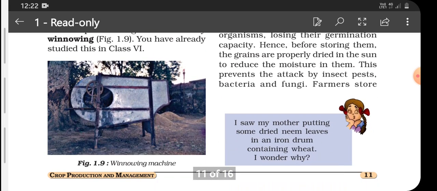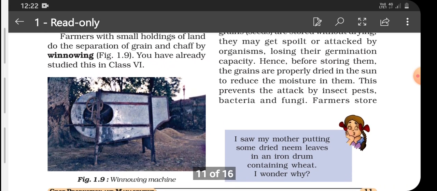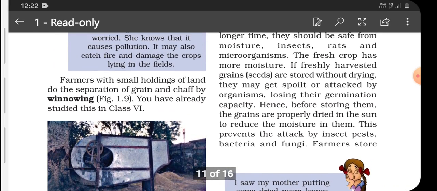So this is a winnowing machine shown here which is used by farmers for winnowing, that is separation of grain and chaff.